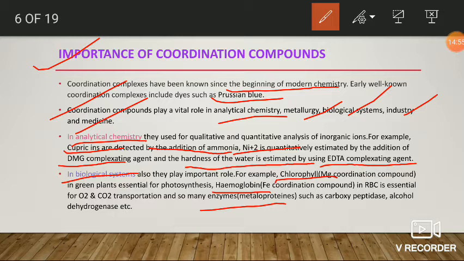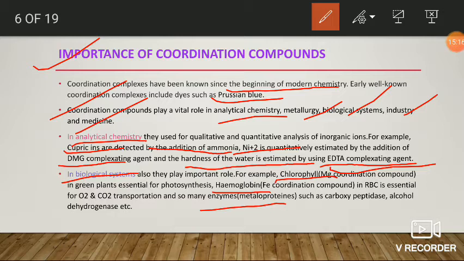Here the chlorophyll is generally present in green plants. It is a green pigment. Chlorophyll is a magnesium plus 2 ion coordination compound. It is essential for photosynthesis. Without chlorophyll there is no photosynthesis reaction.